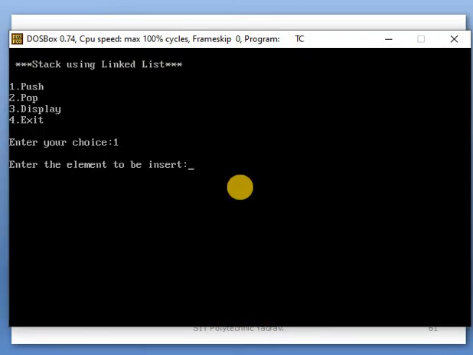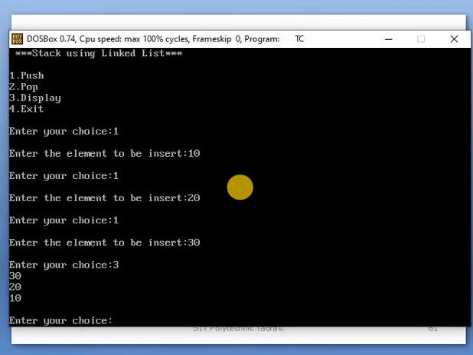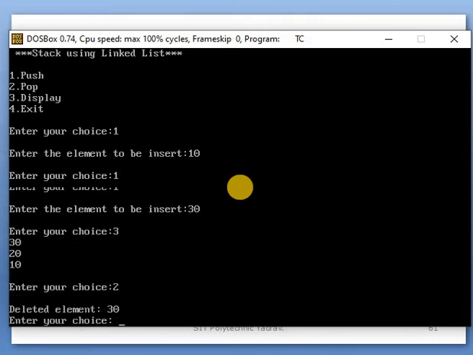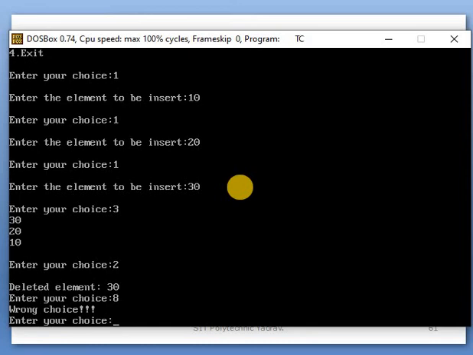For example, take the numbers given in the previous program as input. For choice 3, show the stack; after that, two numbers will be deleted; after that, a wrong choice.